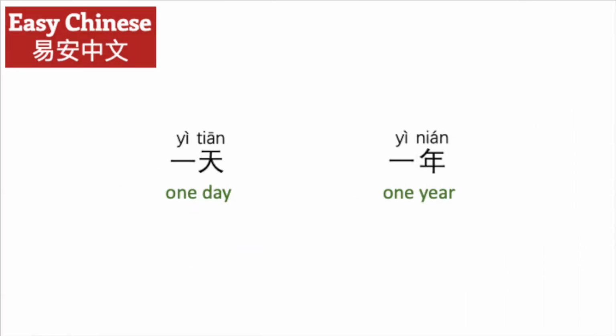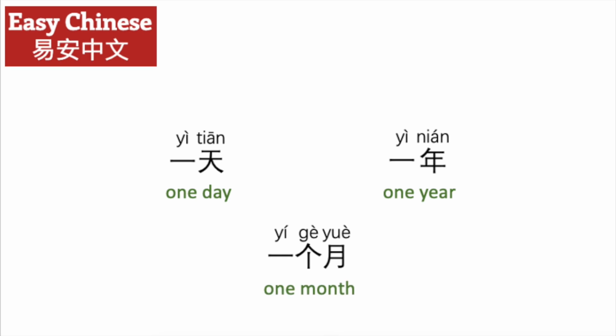If I'm saying 一天 one day or 一年 one year, I don't need a measure word because day and year are measure words of time. There's an exception to this exception. We have to say 一个月 for 1 month because 一月 means January.